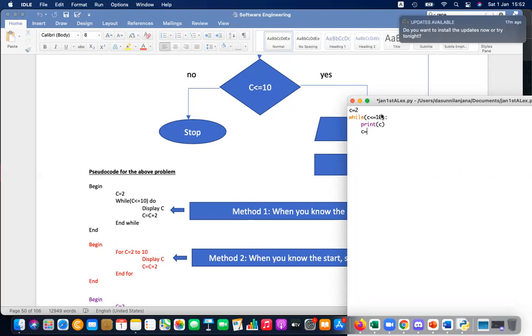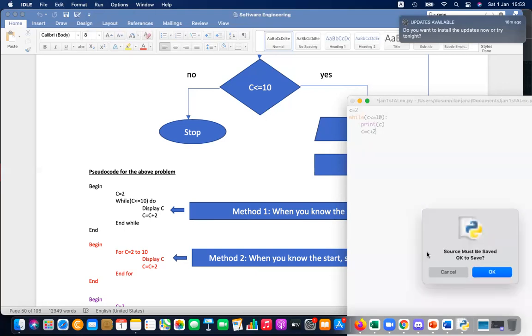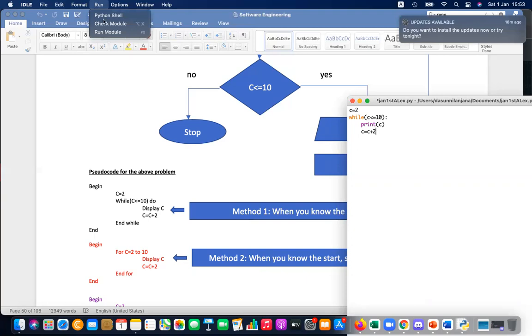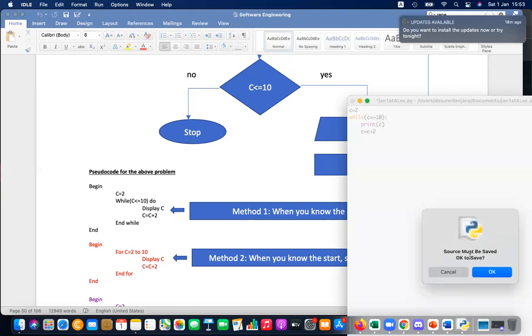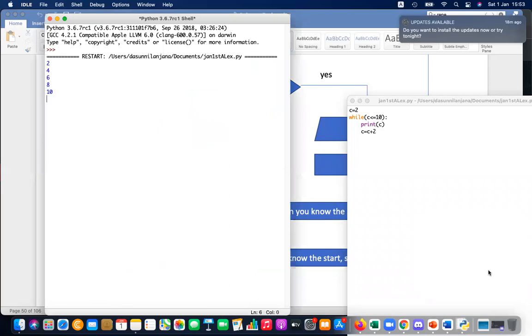So you have to say C equals C plus 2. Then only C will increment. C will be increased little by little: 2, 4, 6, 8, 10, 12. But when it becomes 12, you're asking only to repeat if C is less than or equal to 10. So when it is 12, it will be terminated. When I run this module again, you can see it's printing 2, 4, 6, 8, 10.